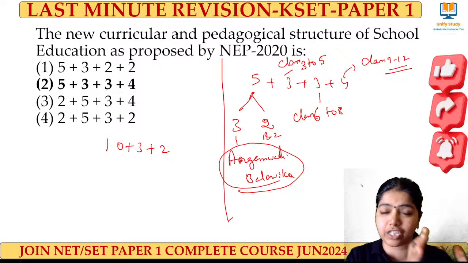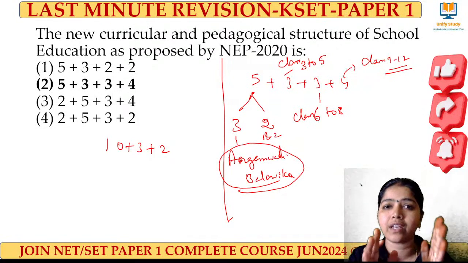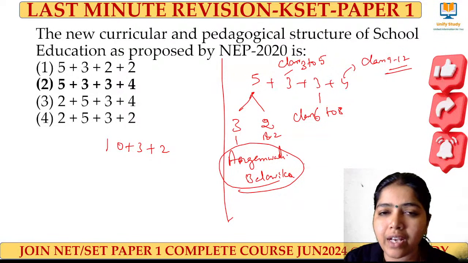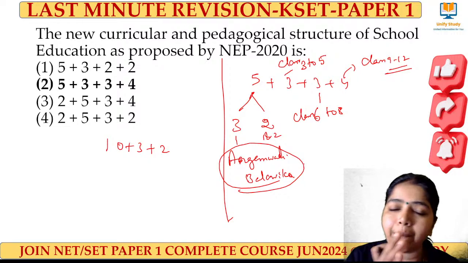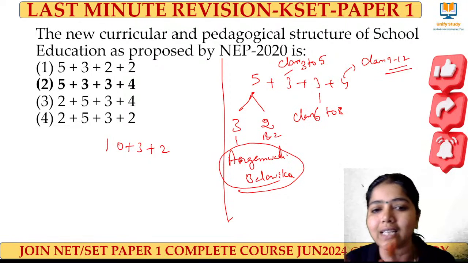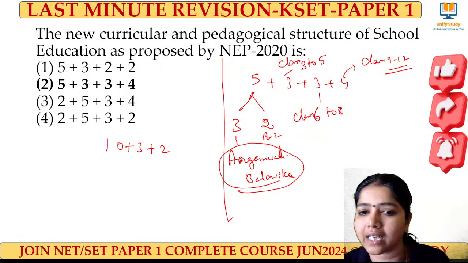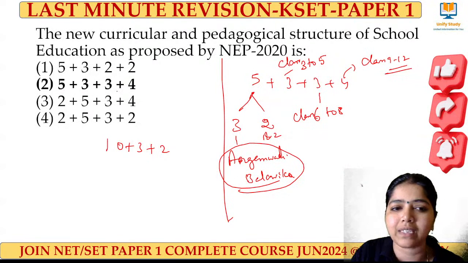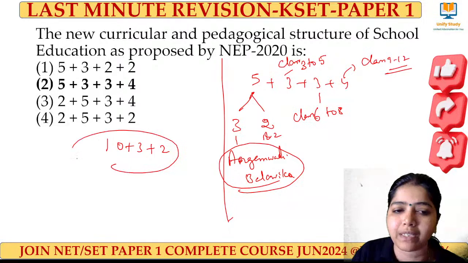The first stage of 5 years starts from age 3, Balavika preschool, which we used to call Anganwadi preschool. Then class 1 and class 2 are the second level of that 5. So, 5 plus 3 plus 3 plus 4. Earlier it was 10 plus 3 plus 2, as proposed by Kothari.